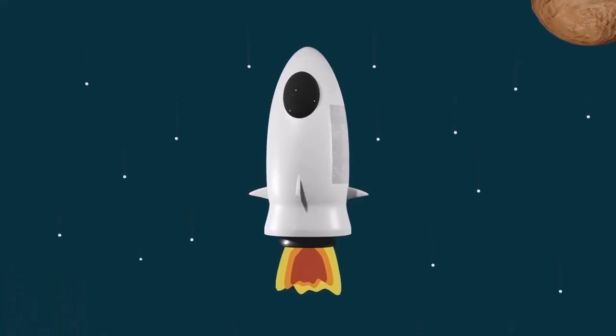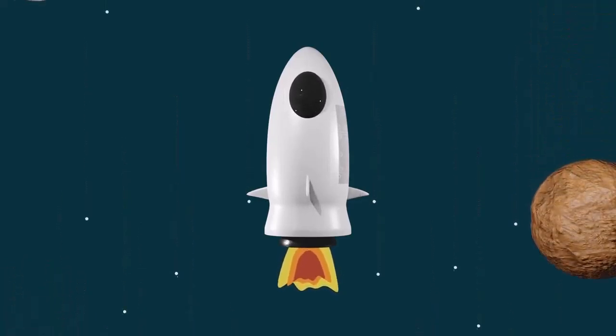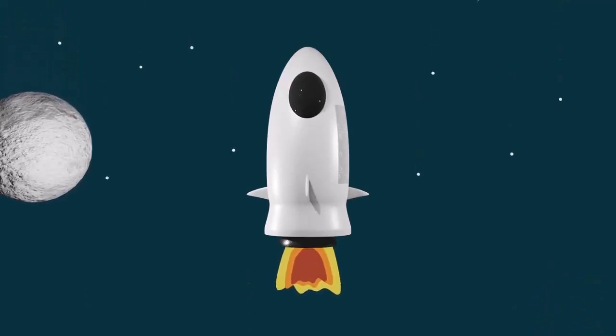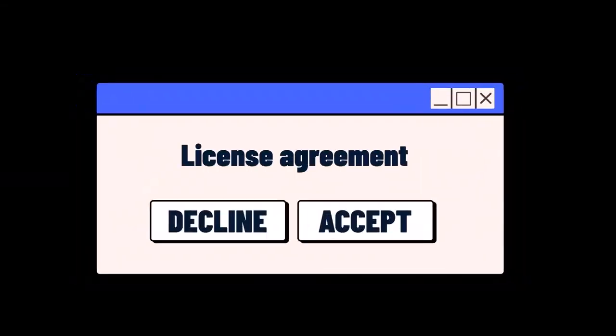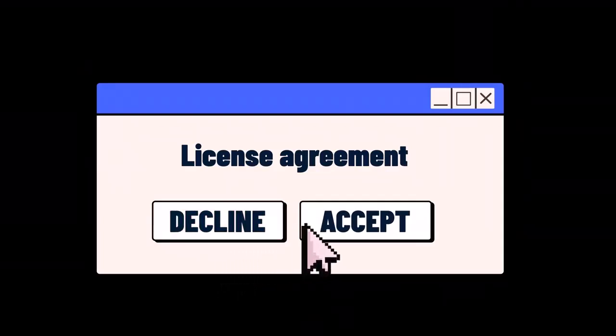Today, we're speaking about a topic that's crucial for anyone working with digital content, especially if you're looking to resell or repurpose that content. Understanding the different types of PLR licenses is not just a matter of legality. It's about maximizing your use of purchased content while respecting creators' rights and restrictions. Let's break down the common types of licenses you'll encounter in the world of digital products: PLR, UPLR, MRR, RR, and PUR, and discuss their benefits, restrictions, and why it's so important to follow them.